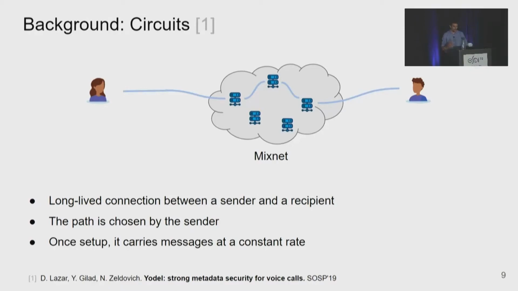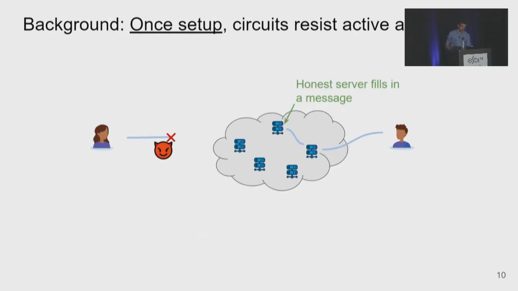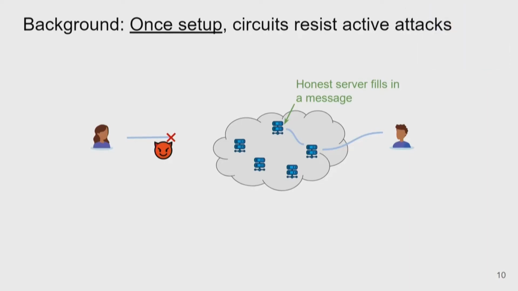To explain how Groove works, I have two brief background slides on circuits. A circuit is a long-lived connection through a set of servers through a mixnet that connects a sender and a recipient. The path is chosen by the sender, and once set up, it carries messages at a constant rate. The reason why circuits are useful is, once set up, they resist active attacks.